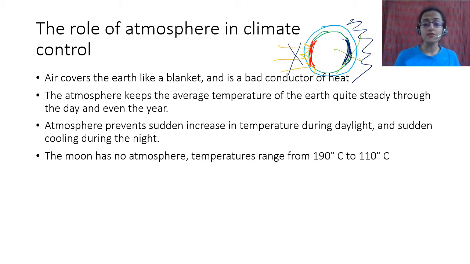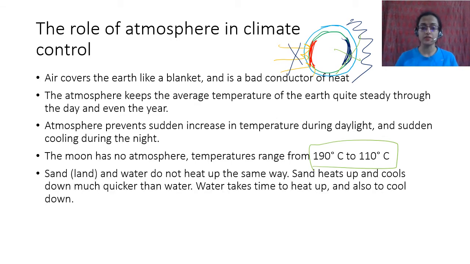Now the moon has no atmosphere, and the temperature ranges from 190 to minus 110 degrees Celsius, or just 110 degrees, I don't know. Anyway, there is a large range of temperatures on the moon, right next to earth. It is not that it is much farther from or closer to the sun, but right near the earth, the moon has this kind of temperature range because it has no atmosphere. But this is not the kind of range that we see on our planet. That is because of the atmosphere.